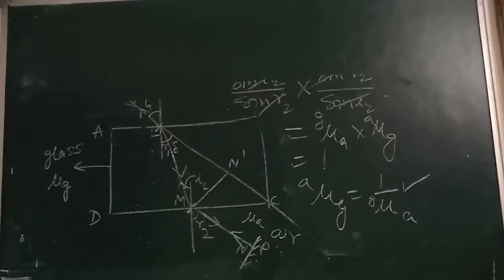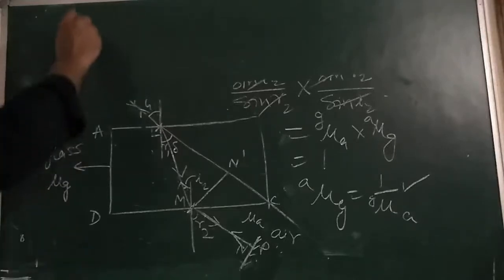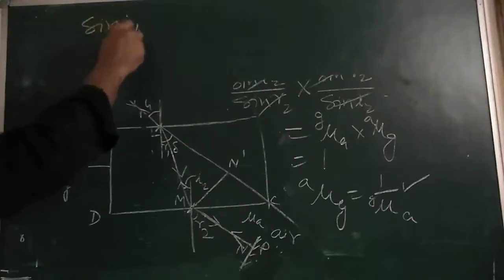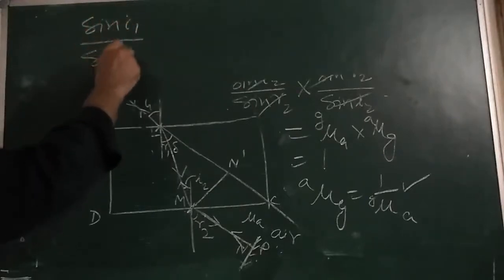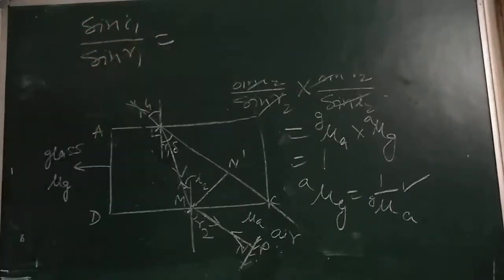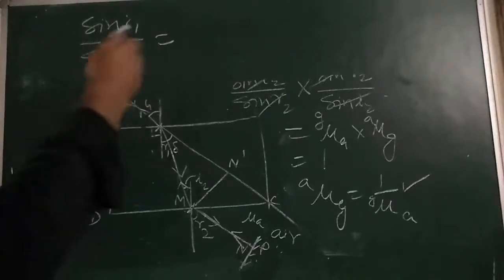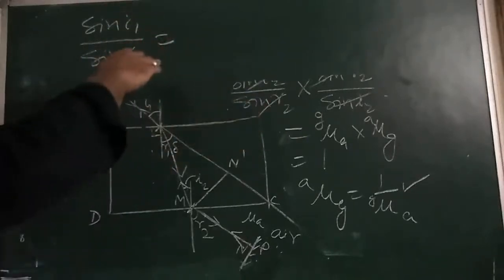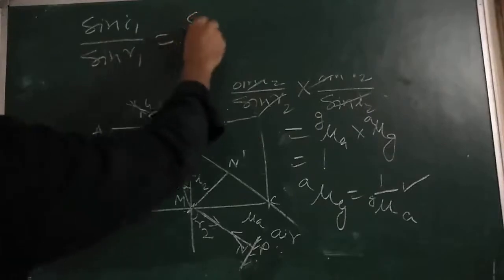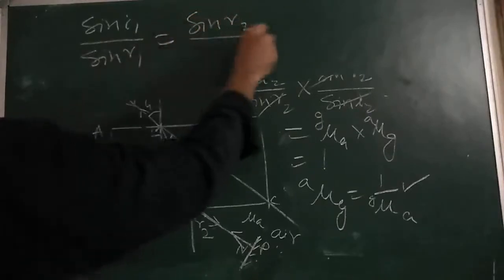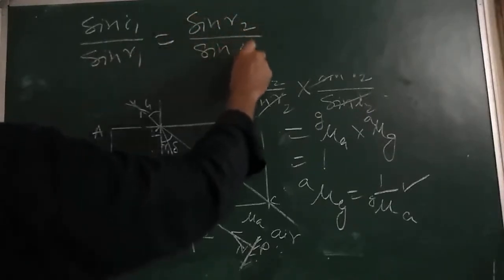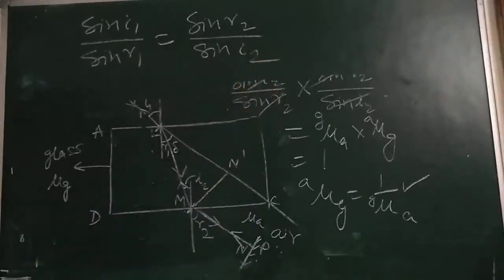Sine of I1 divided by sine of R1 is equal to, but in reverse, sine of R2 divided by sine of I2. This is from our equation number 1 and 3.